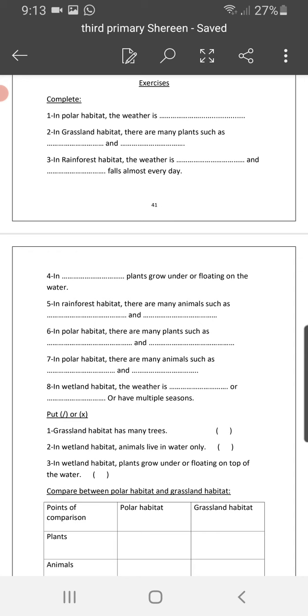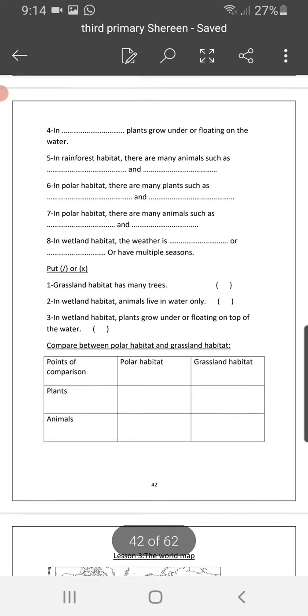It's places or areas covered with grass. There are many plants such as what? Yes, tall grass and bushes. These bushes are small trees. Okay. Number 3, in rainforest habitat, the weather is warm, and what falls almost every day is the rain.